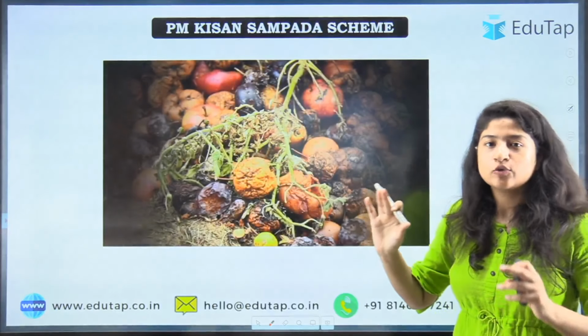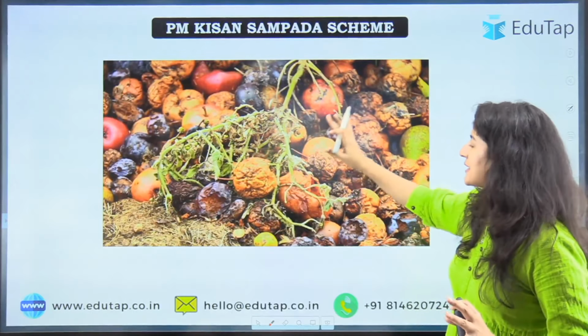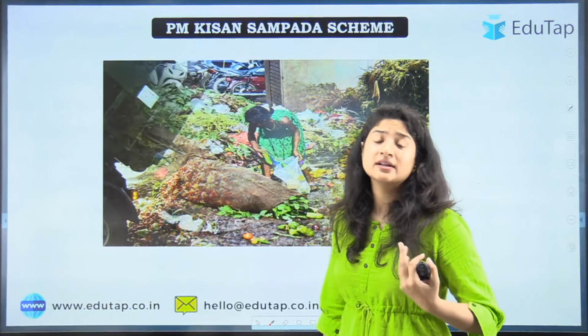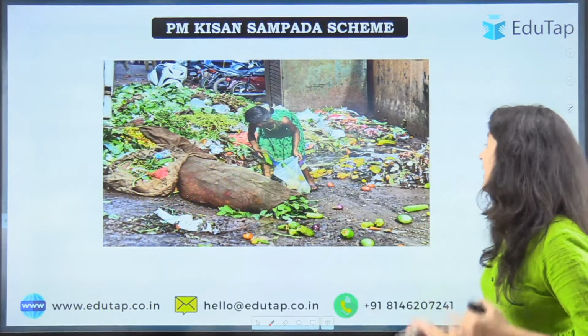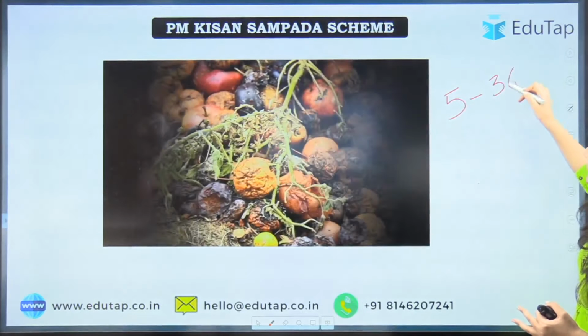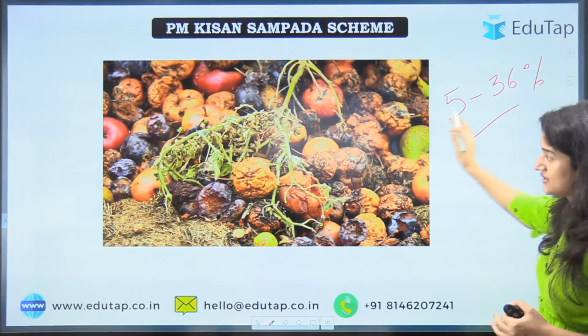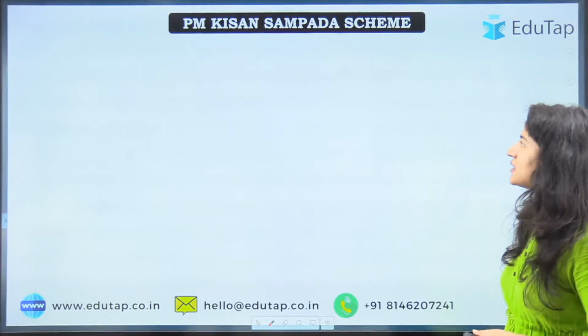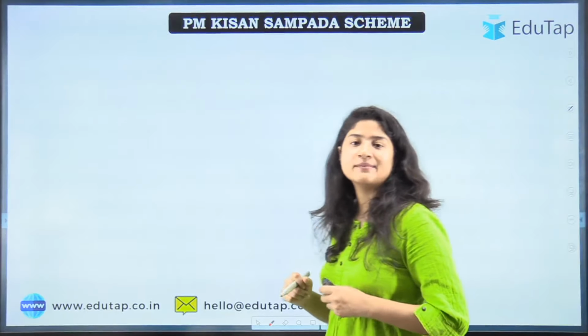Now what is it? We have understood a basic idea that it is related to agriculture produce only, but what will it do? That is what we have to understand. The post-harvest loss that is currently somewhere around 5 to 36% in India, how can we reduce that? For that, the government came up with a scheme.